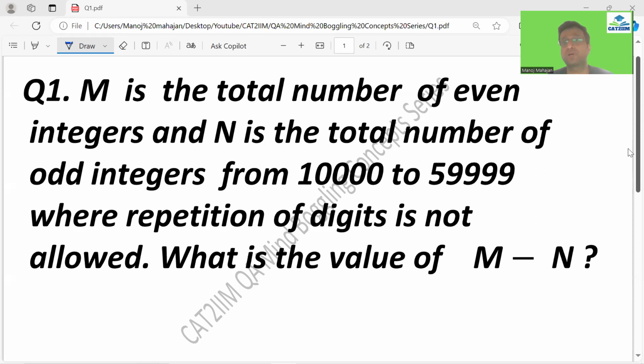In this series, we are going to cover 200 plus concepts which would be relevant from the exam point of view, like CAT, XAT, MAT and SNAP. So make sure that you do watch the video till the end, so you would love the concept behind this problem. We are starting with the first question and the first concept out here.